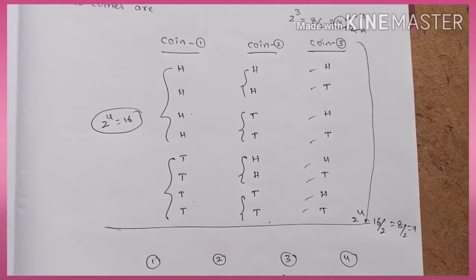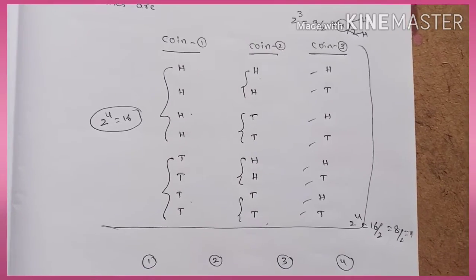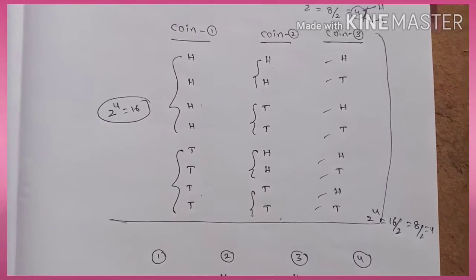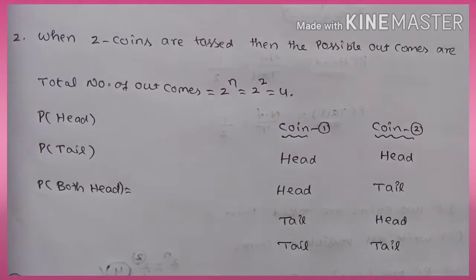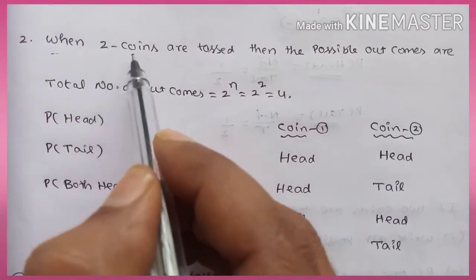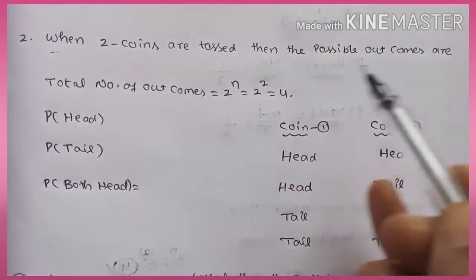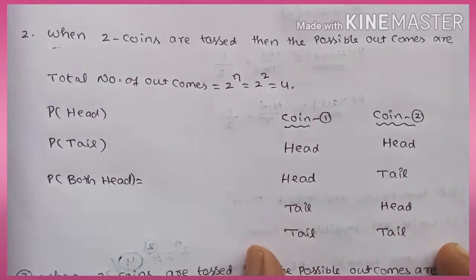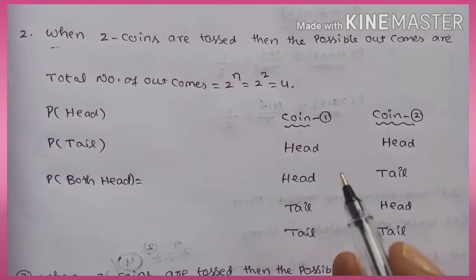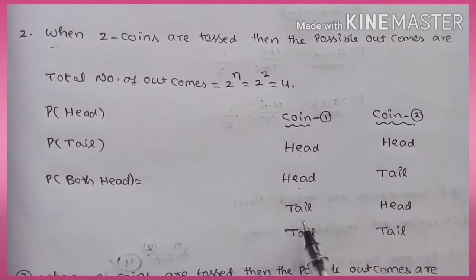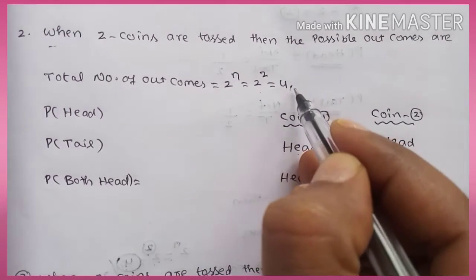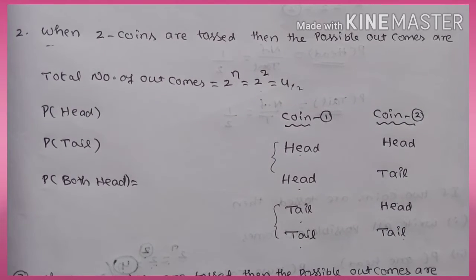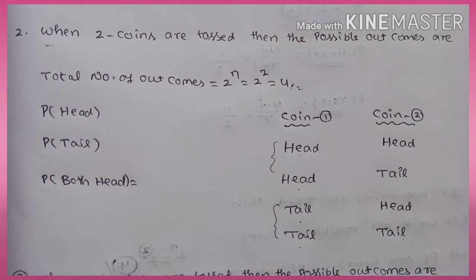Using this we have to calculate the problems. Let's discuss the problems related to the coins, either 2 coins or 3 coins. Well, the problems: when 2 coins are tossed, then the possible outcomes, we know 2 power 2 is equal to 4. We can write these are all possible outcomes, right? Head, head, head, tail, tail, head, tail, tail. 4 by 2, 2 means 2 heads, 2 tails, 1 head, 1 tail. Like that you can write. You have to memorize that clearly, practice well.